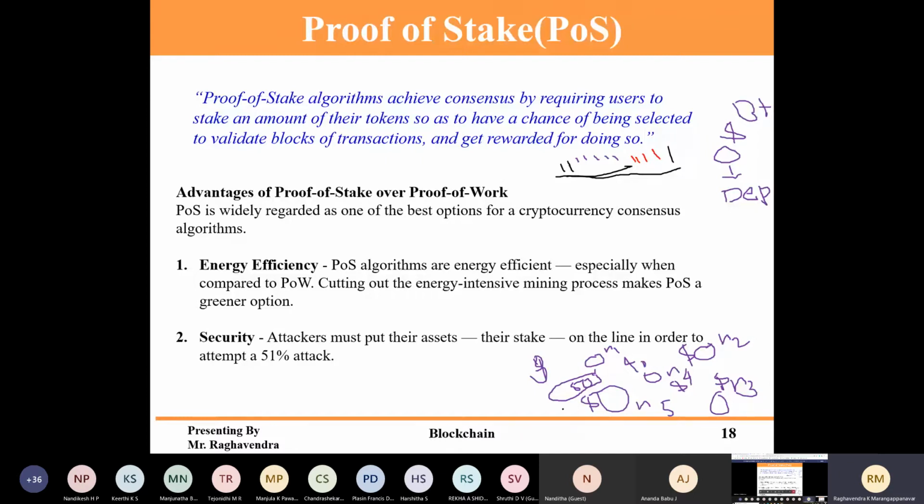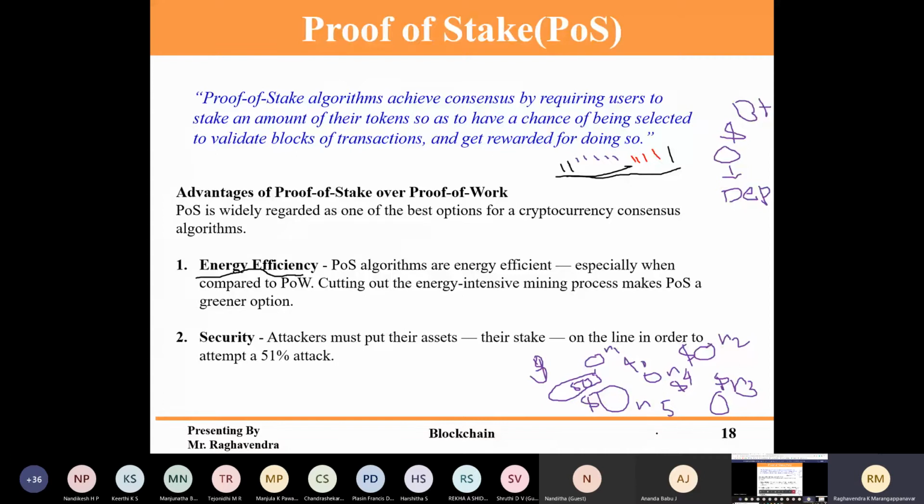So there is a main disadvantage here. Can anyone tell? Before that, we can see the advantages. Energy efficiency. It's purely based on a probability algorithm and only one deposit. There is no need of finding a mathematical equation, because it's completely based on the Bitcoins he is depositing. It does not depend on who solves a mathematical problem. There is no mathematical solving here, so it can save a lot of computational energy.